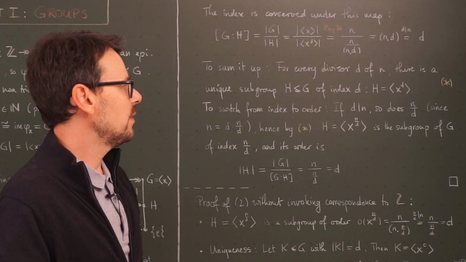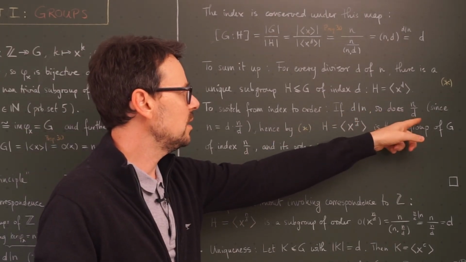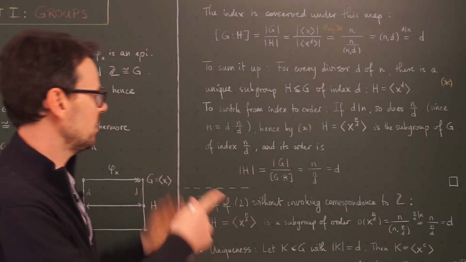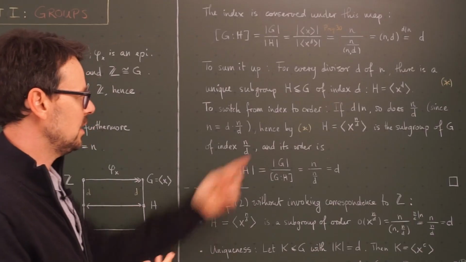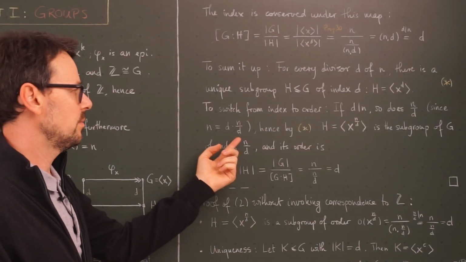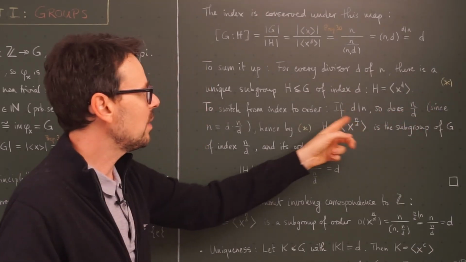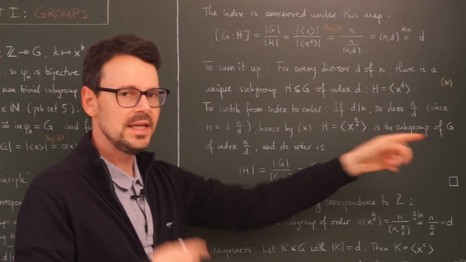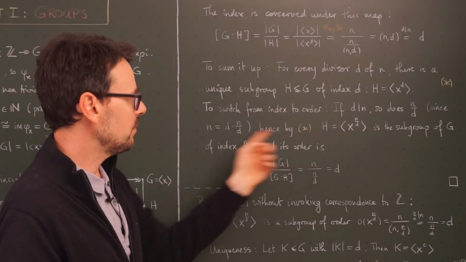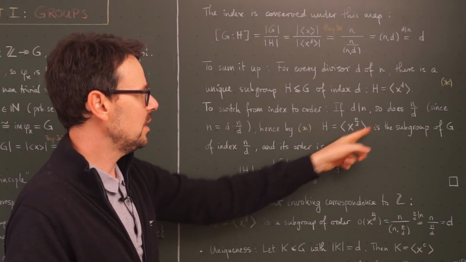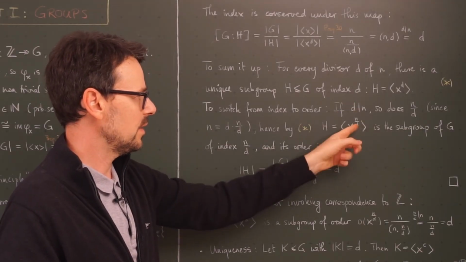If d is a divisor of n, then clearly n divided by d also is a divisor of n, because n can be written as d times n divided by d, and this here is a natural number. Okay? So, by this statement, but now applied to n divided by d, not to d, we know that there is a unique subgroup of index n divided by d, namely this here, the generator being x to the n divided by d.